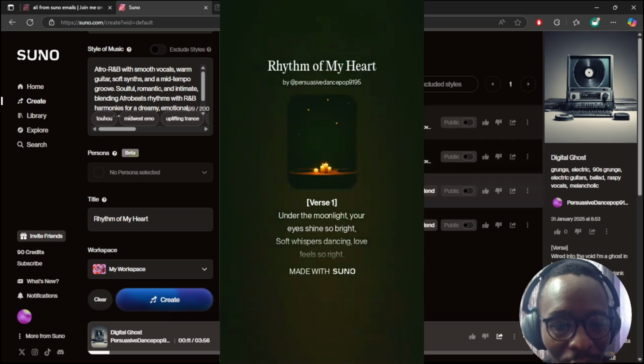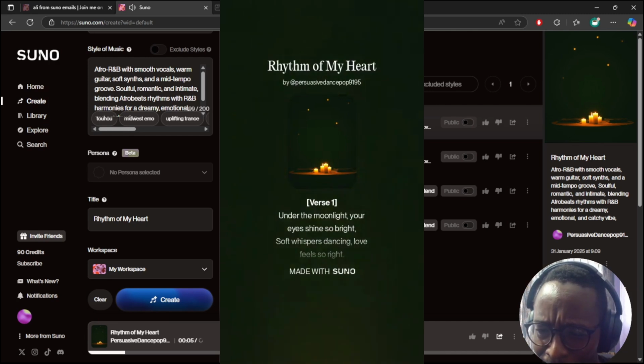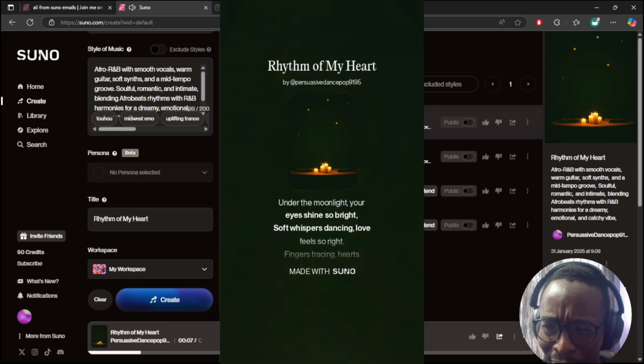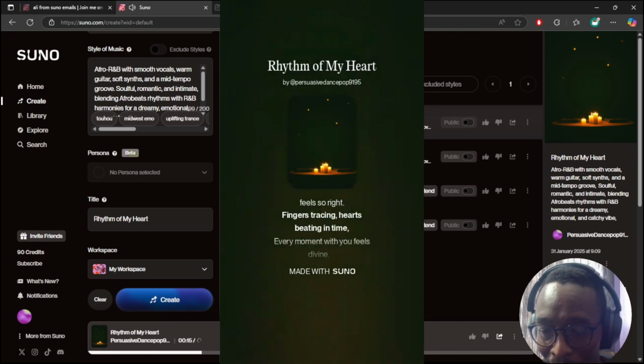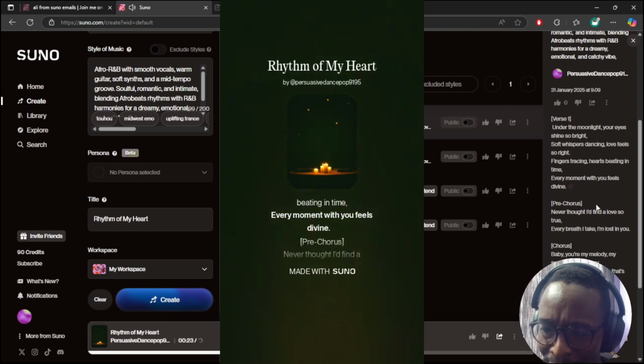Under the moonlight, your eyes shine so bright. Soft whispers dancing, love feels so right. Fingers tracing, hearts beating in time. Every moment with you feels divine.